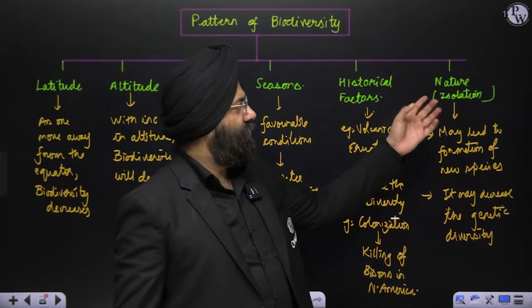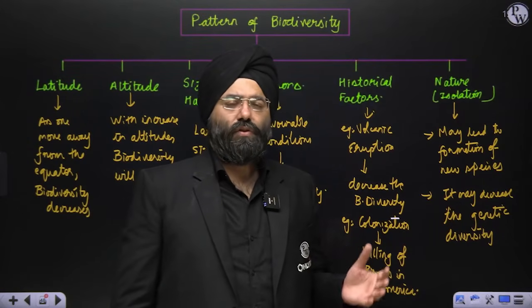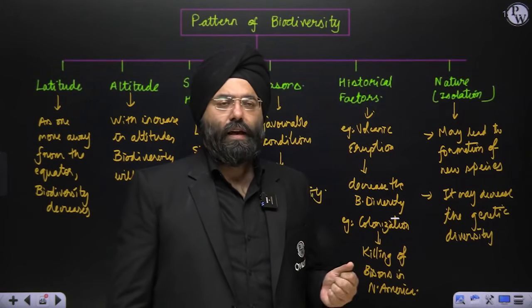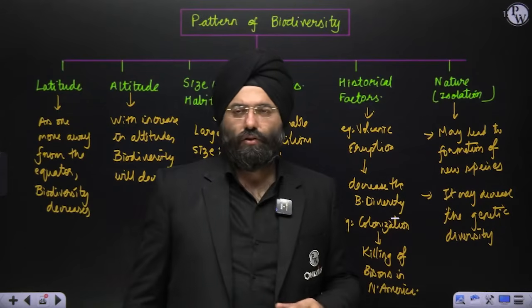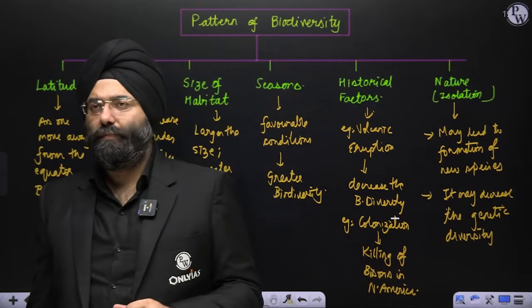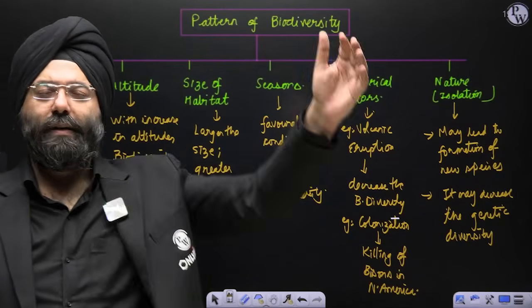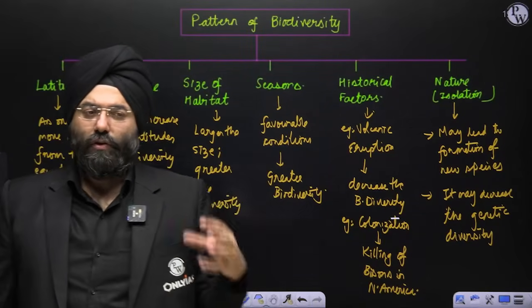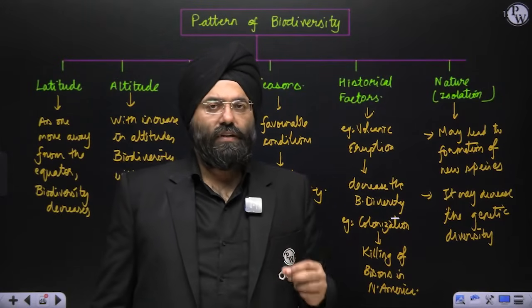Last is nature or isolation. Now see, isolation can be one of the reasons for new species being produced, that is known as speciation. But one more thing should also be understood, that it may decrease the genetic diversity also. Yes, because people are now isolated. You are not mating freely with other people. Now you're restricted. So there will be a decrease in the genetic diversity during that time. So this is also very critical and important here.